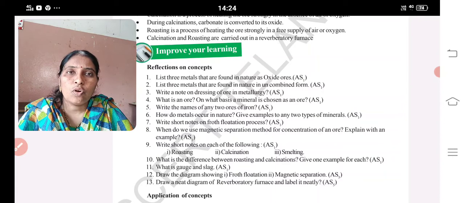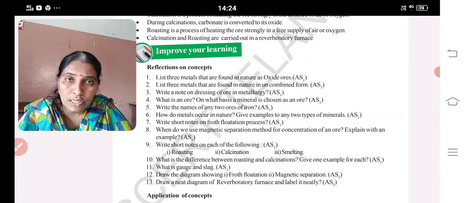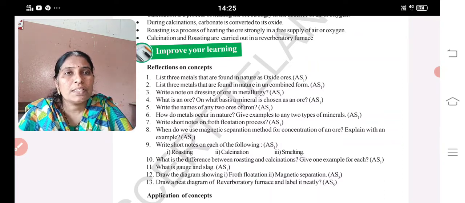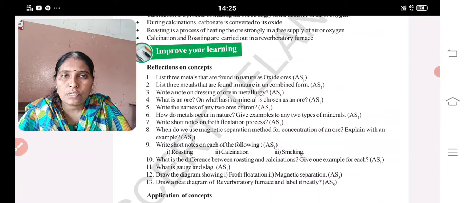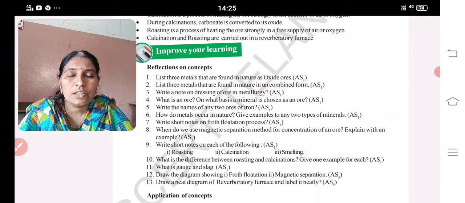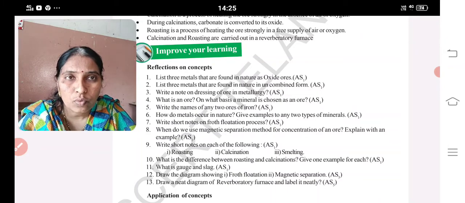Long back I sent the question answers in the form of a PDF. I posted it in your WhatsApp group. Check those answers and read. What are the three metals that are found in nature as oxide ores? Aluminium, manganese, magnesium, iron and calcium. All these are present in nature in the form of oxide ores.